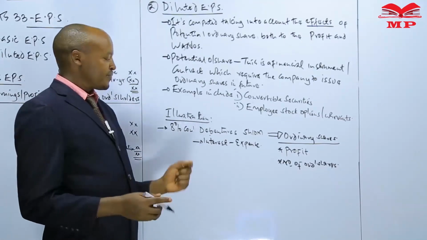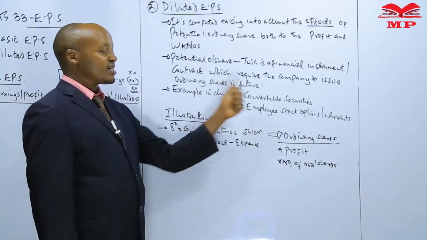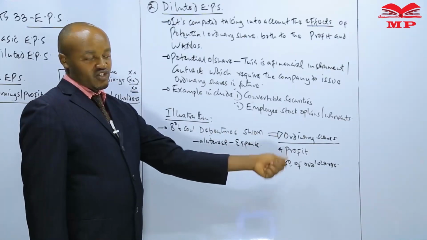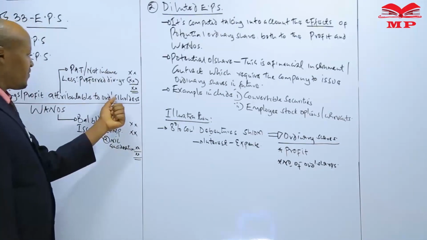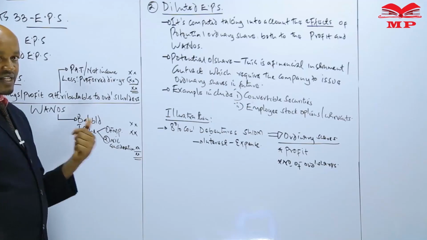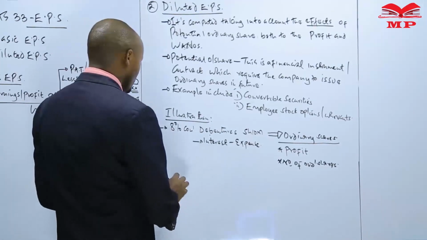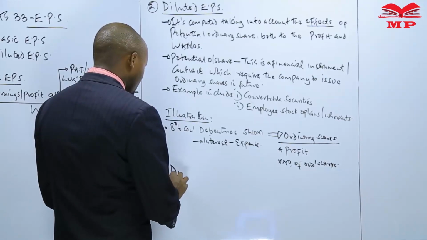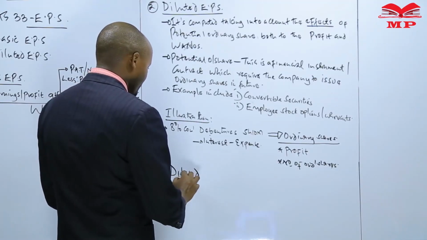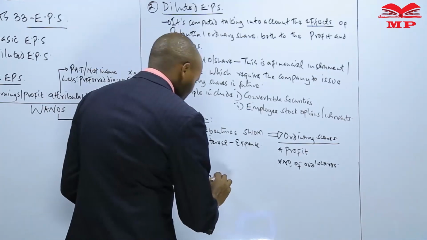The assumption is that if the company has issued convertible debentures, then those debentures were converted into ordinary shares in the course of the year, meaning that the profit will increase by a certain amount, and the weighted average number of ordinary shares would have increased by a certain amount. And therefore, when computing the diluted earning per share, this is the formula which we use.